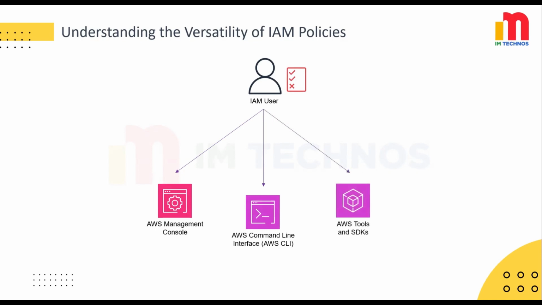So when you create an IAM user, you have got options. You can decide to allow console access, which means the user can sign into the AWS Management Console using their credentials, or you can give programmatic access, allowing them to access the CLI or API by using the access keys.